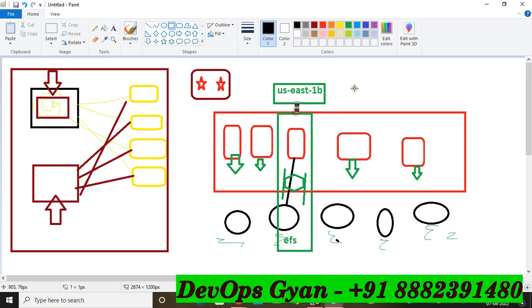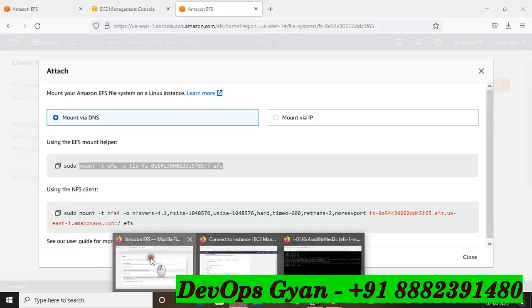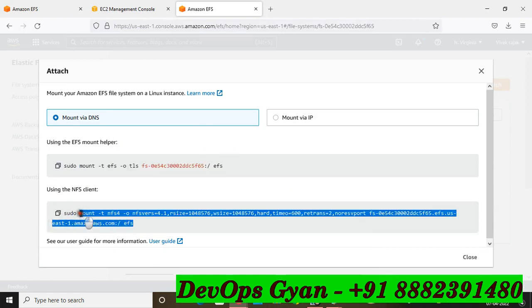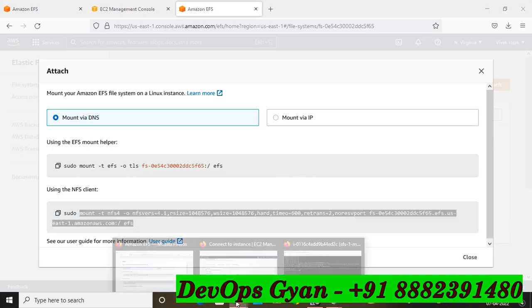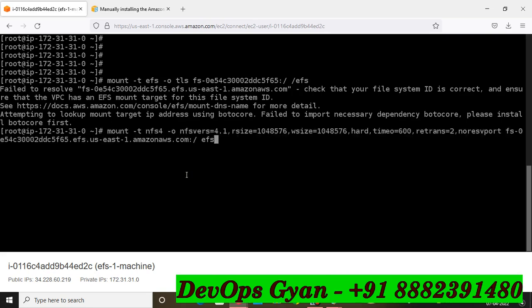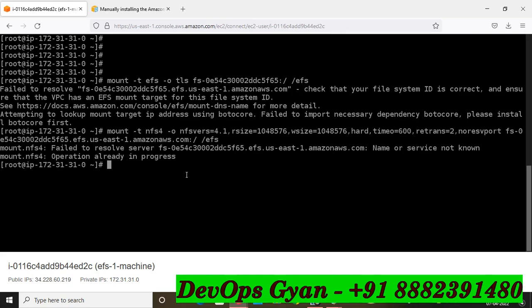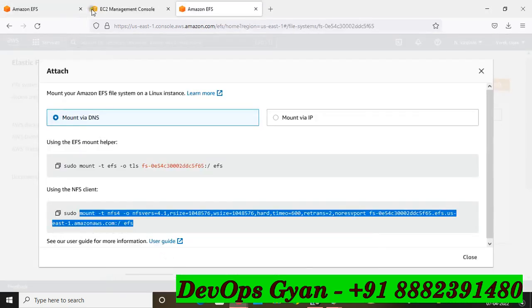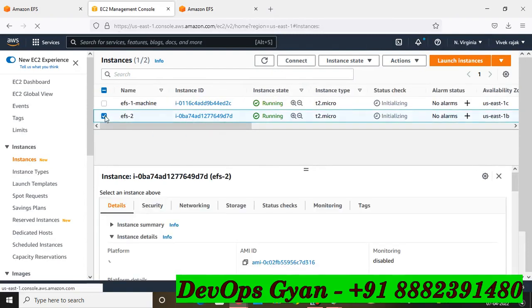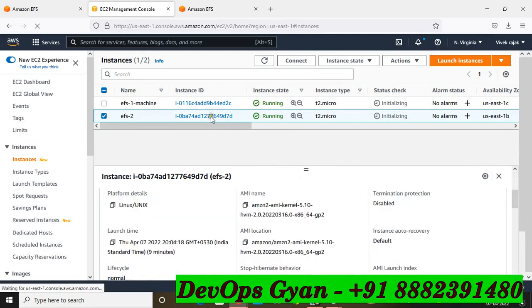So now go to another machine and open PuTTY or whatever you want to use. So you can also use this command, copy and go to the terminal and Ctrl+V and mount this. Okay, it is going to fail. It is not possible. So now I'm going to open my second EFS and go to the EC2 section. This is your other EC2 instance, so I'm going to access this in PuTTY. So take this public IP